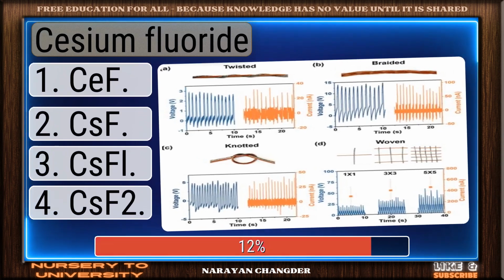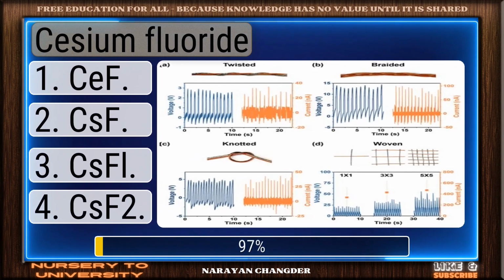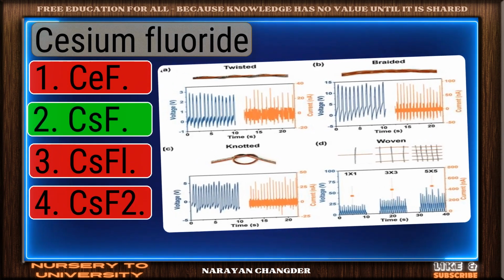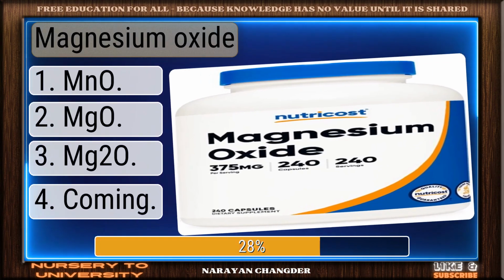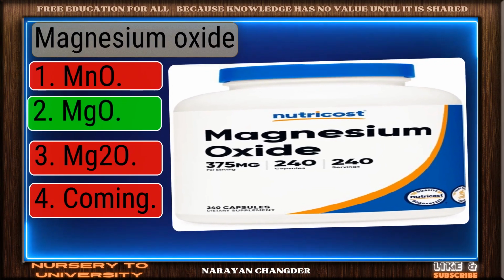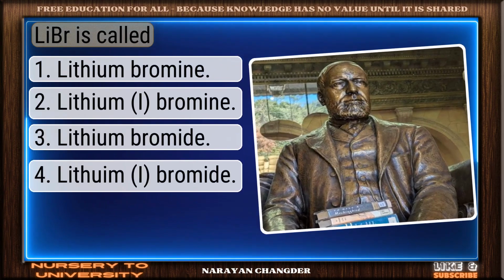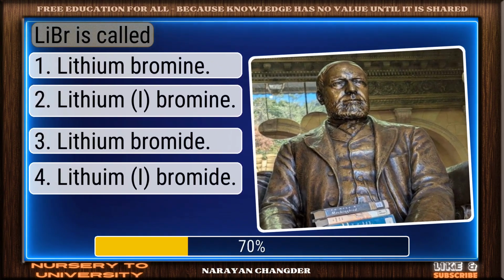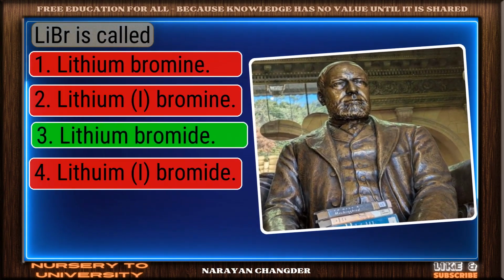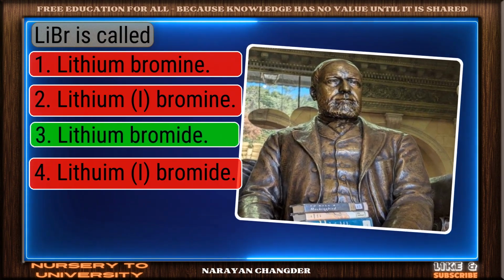Cesium fluoride. Valid point. CsF is true. Magnesium oxide. Sharp thinking. MgO is the right choice. LiBr is called. Well done. Lithium bromide is the right choice.